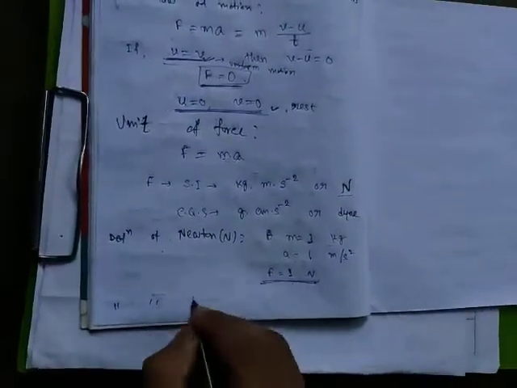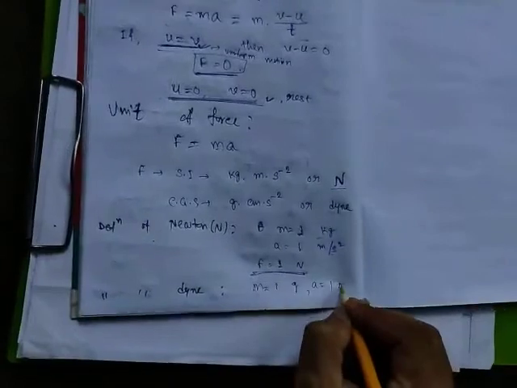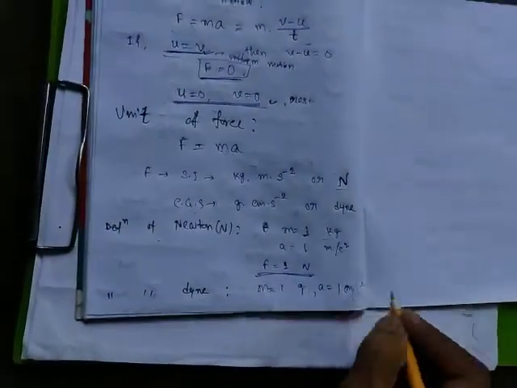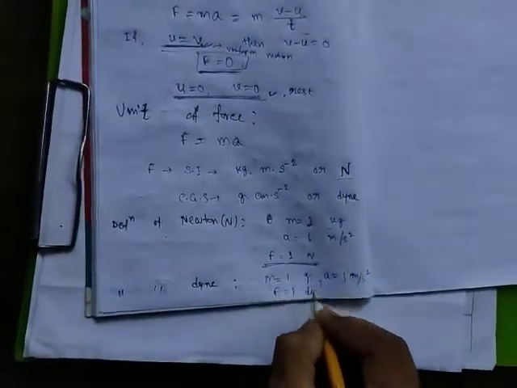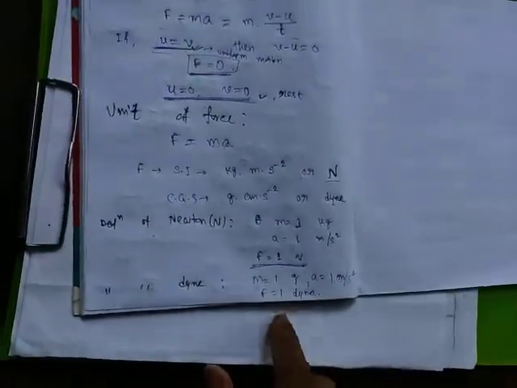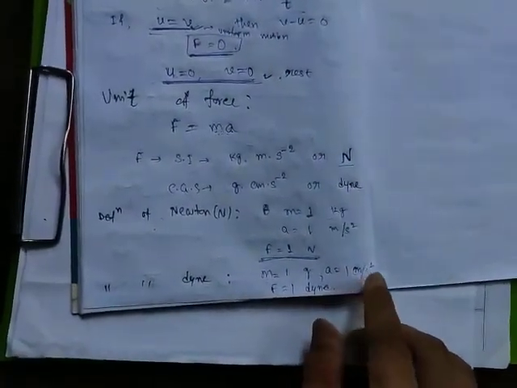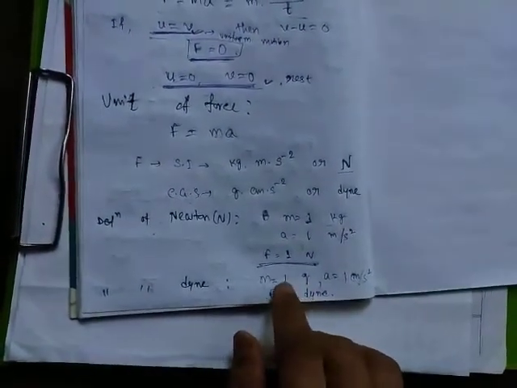Similarly, you can get the definition of dyne. If m is equal to 1 gram and acceleration is equal to 1 centimeter per second square, then F is equal to 1 dyne. So force is called 1 dyne if it produces 1 centimeter per second square acceleration in an object of 1 gram mass.